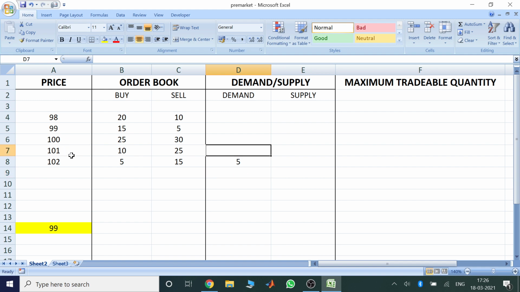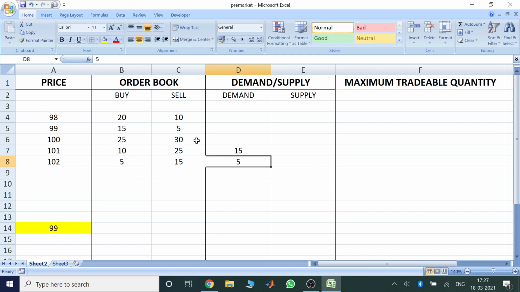Now at the price 101, the total demand, for the number of shares which have been demanded in total at 101, is 10 shares here plus 5, because somebody who has placed a buy limit order at 102 will be more than happy if they can get the share at 101. They're getting it for 1 rupee less. So at 101 the total demand would be this 5 plus this 10, the sum of both. So here it would be 15.